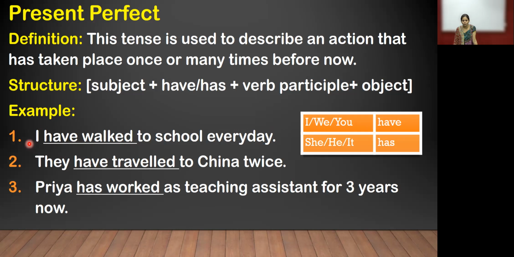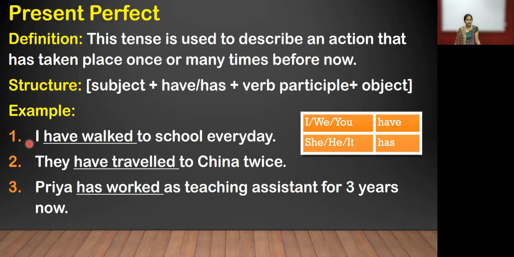While writing in your notebook also, you want to prepare that column because it is so important while using present perfect. So in the first example we are using I, so it will be have. I have walked to school every day. It is present perfect because the boy is doing it in the present, he has walked to school every day. It is in present time.